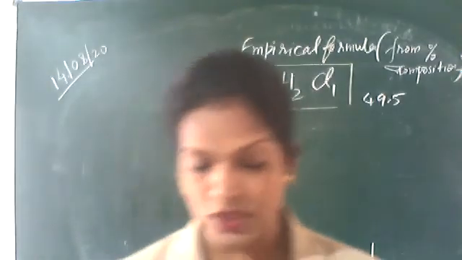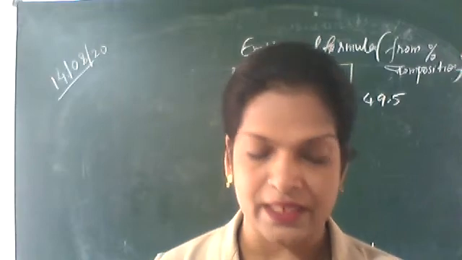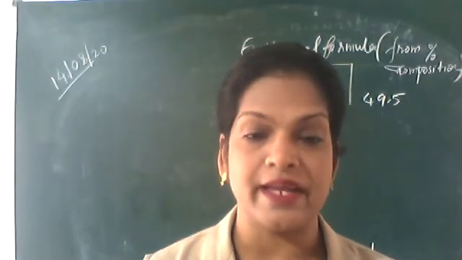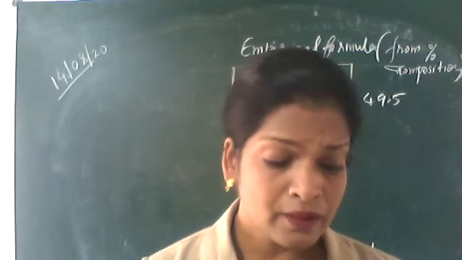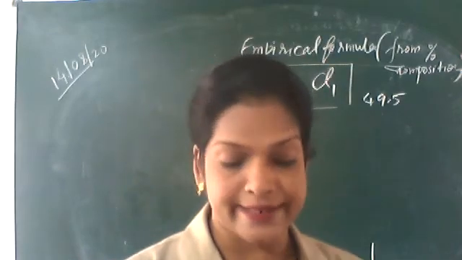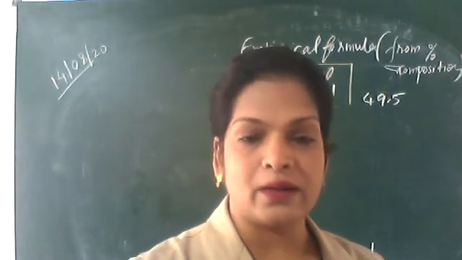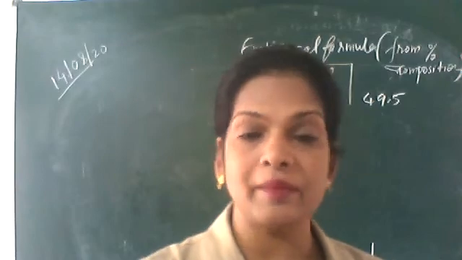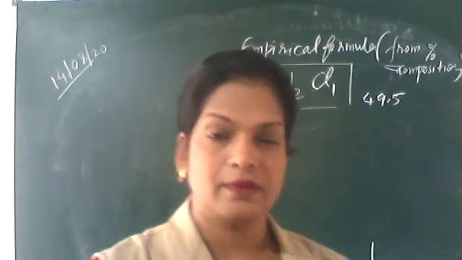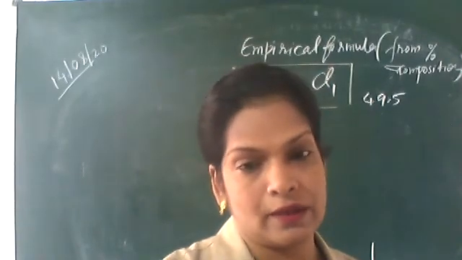That percentage composition I gave you. Molecular weight is 98.96. Find out the empirical formula and molecular formula.